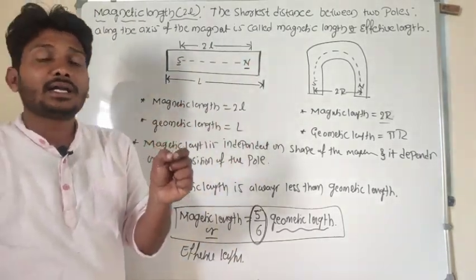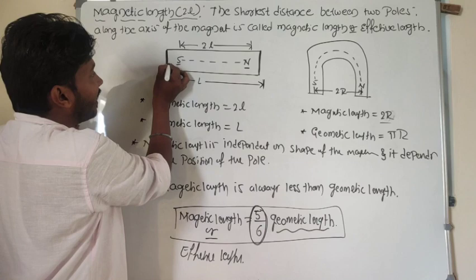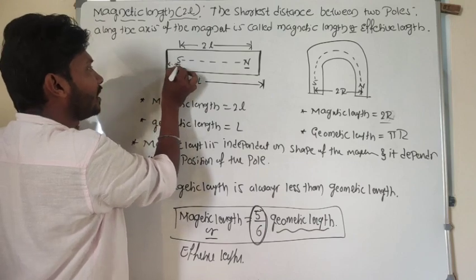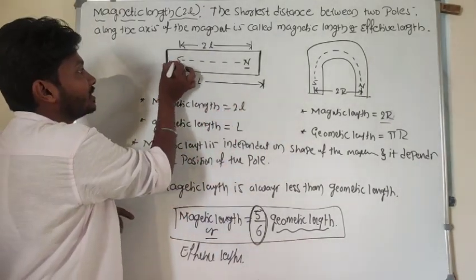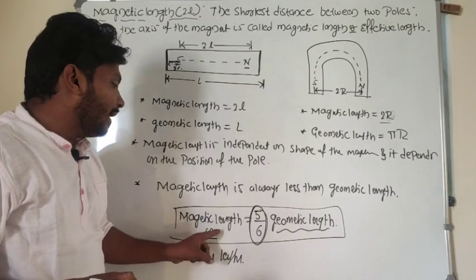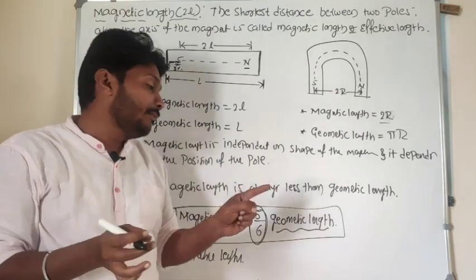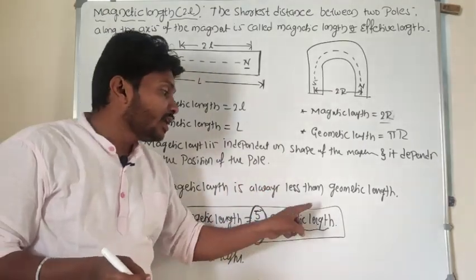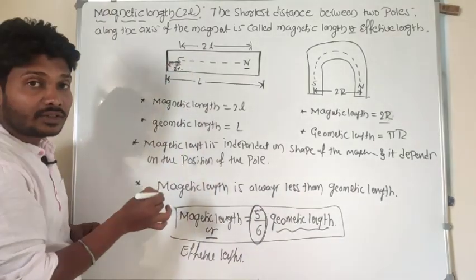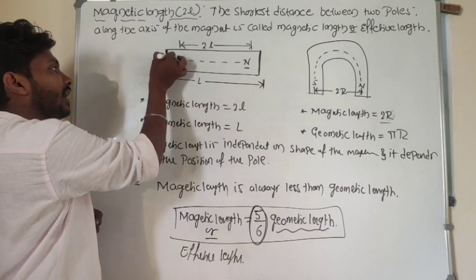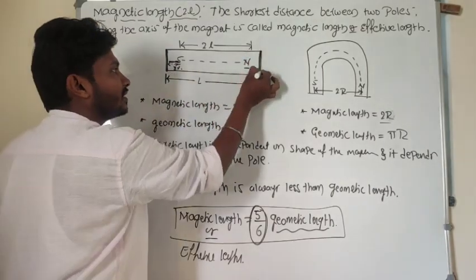Look here, the magnetic field lines per unit area at the end are less. As you come inside the magnet, for example about 8% in, you will get more magnetic field lines. That is an experimentally determined value: magnetic length is 5/6 times the geometric length. Geometric length we can also call physical length.